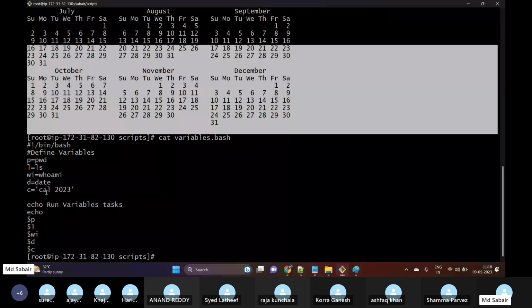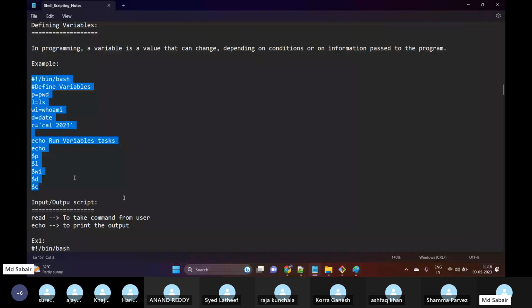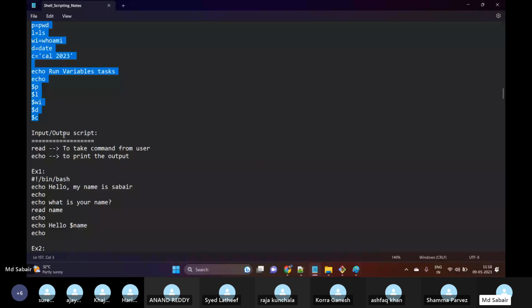Let us dig some more deeply into variables. That's one type of variable we can define, and then we have input and output scripts. Input and output scripts means we can use two different options here: one is read and one is echo. Read is to take input from the user, and echo is to print the output.